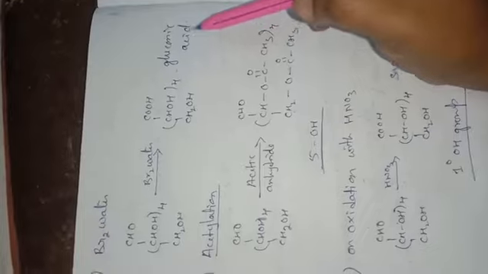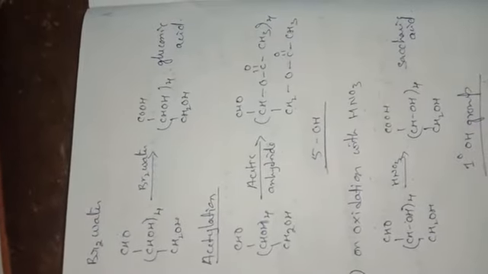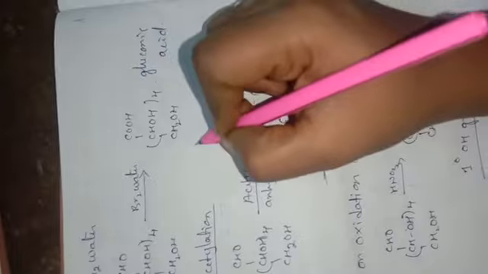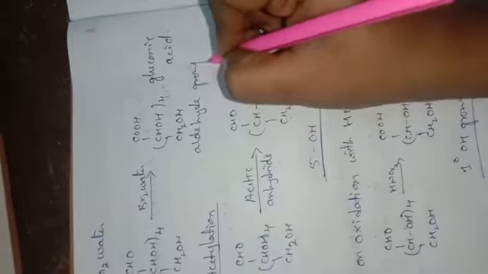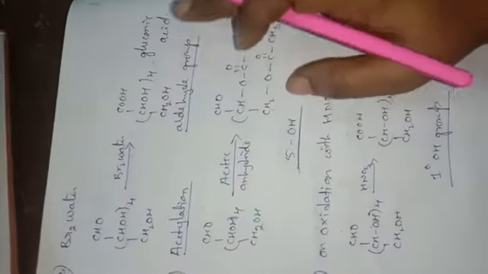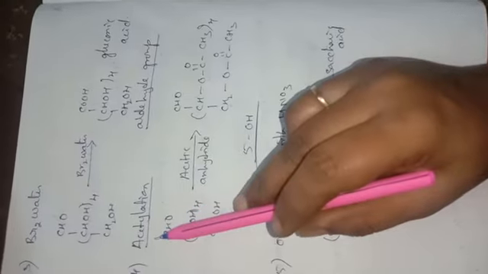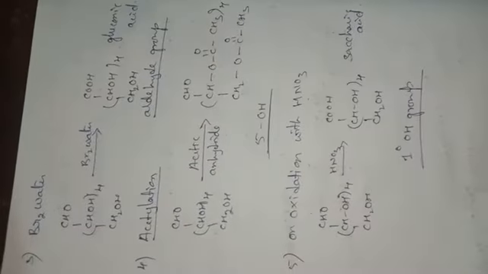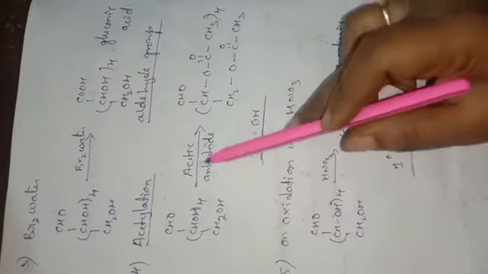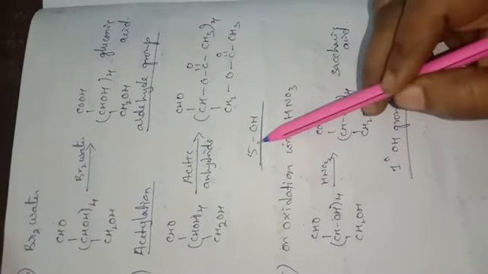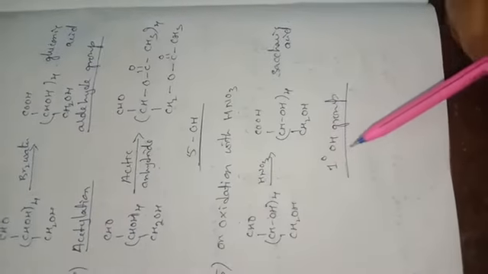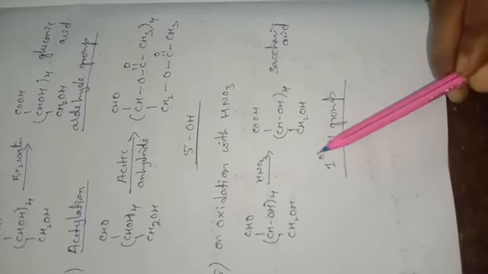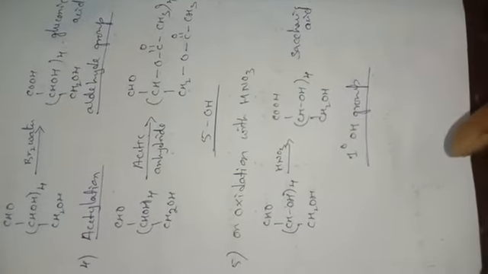The third one, when it reacts with bromine water, gluconic acid is formed. So here, what did you understand? It shows the presence of an aldehyde group. And the next reaction, acetylation: when glucose reacts with acetic anhydride, it confirms that it contains 5 OH groups. And next, on oxidation with nitric acid, it confirms that primary OH groups are present in the glucose molecule.